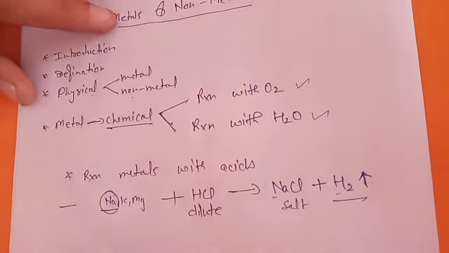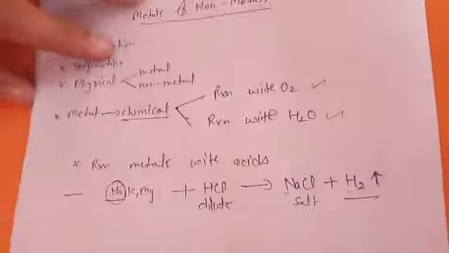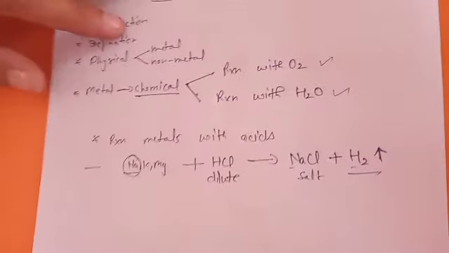But some metals are less reactive, while these others are the reactive ones. These elements react with dilute HCl to liberate hydrogen gas, but not all.